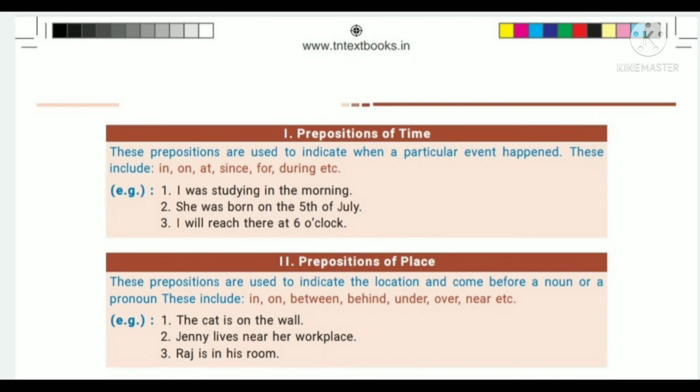So the basic examples of prepositions of place we can say as behind, in front of, next to, between, near, above, below, in, on, etc. Here in and on are used for both time and place.